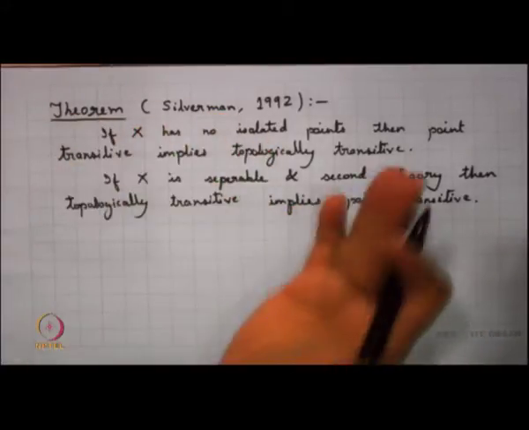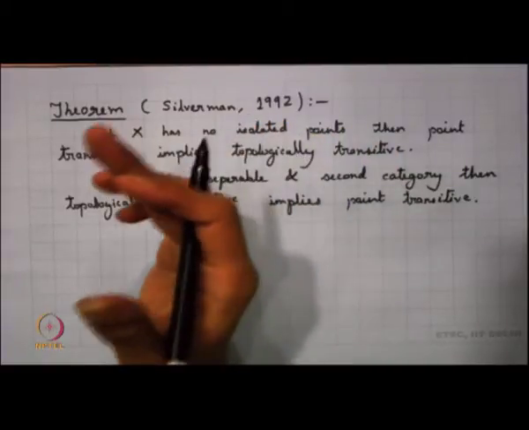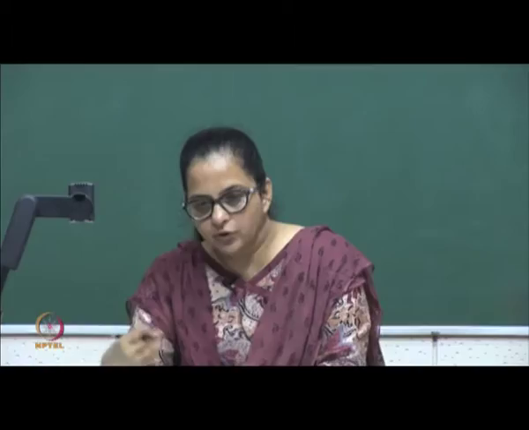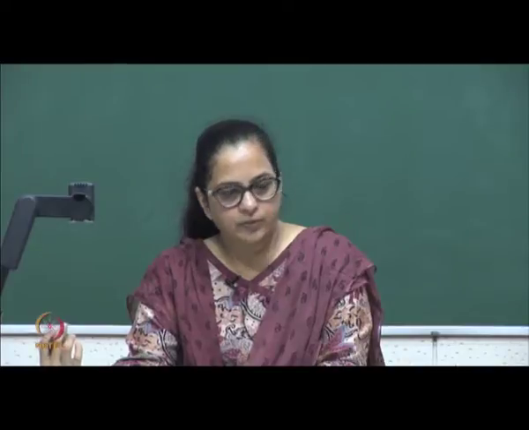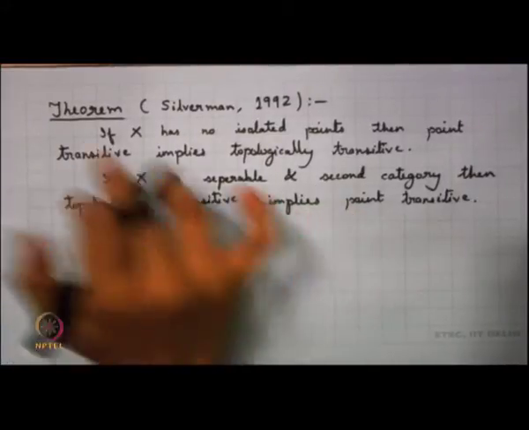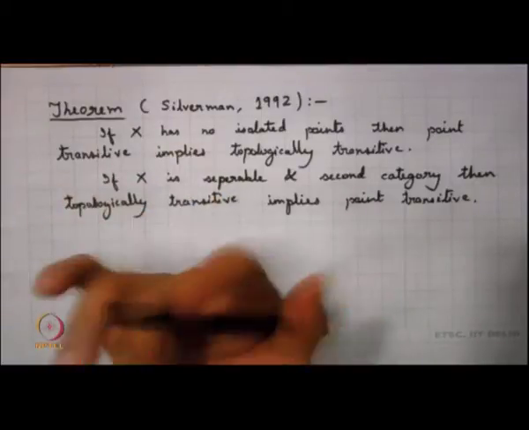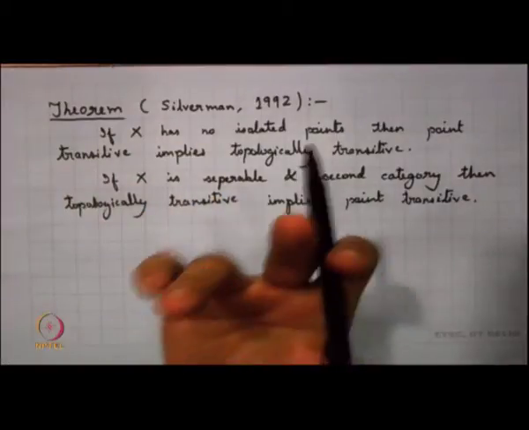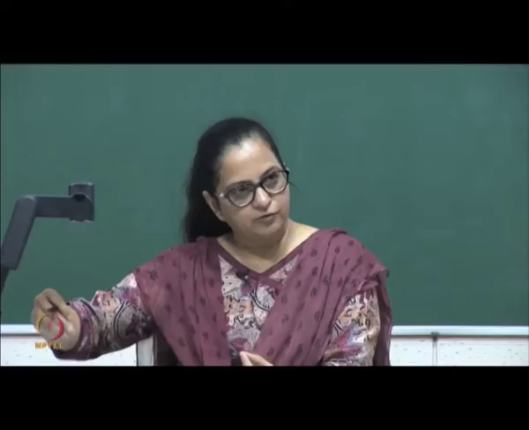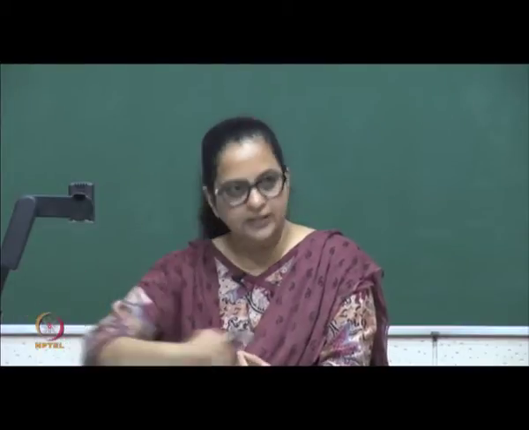Because in many cases, it is just enough for us to look into some particular point whose orbit goes from one region to the other region. So, that is enough for us many times. But why is it important to look into a point? Point transitivity would also say that if your point whose orbit is dense happens to be isolated, then you can never come back to itself. So, you do not get this concept of recurrence, which is usually seen in topologically transitive. So, that is not seen over here.